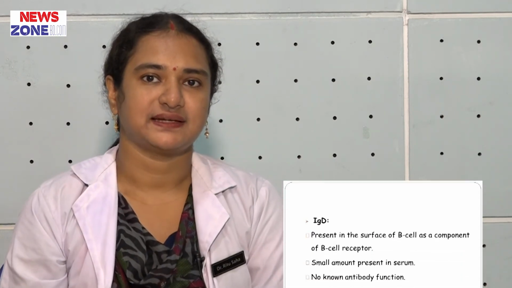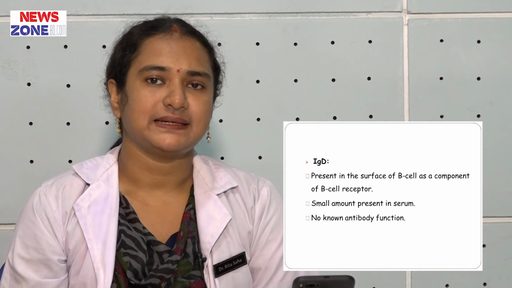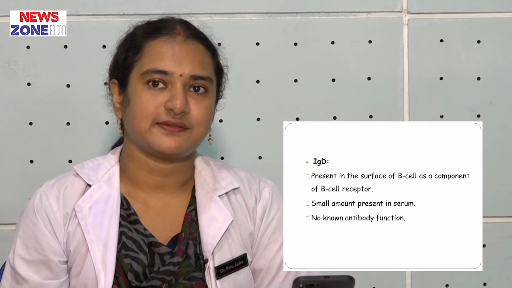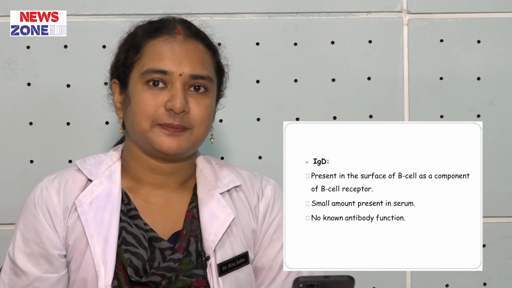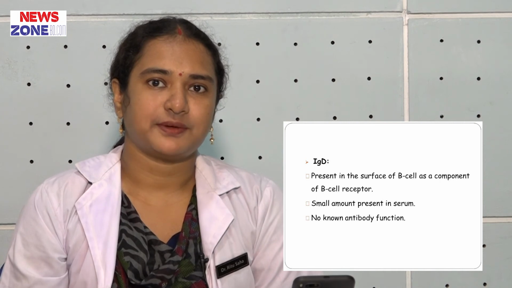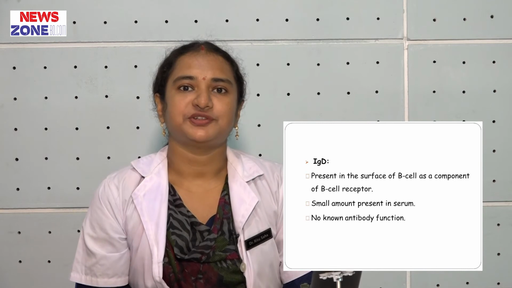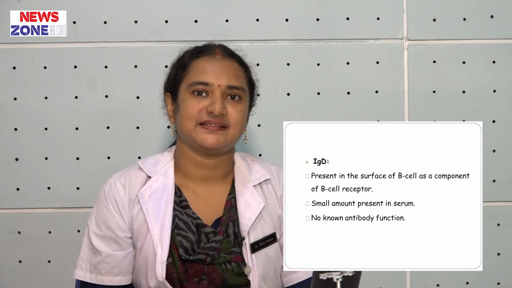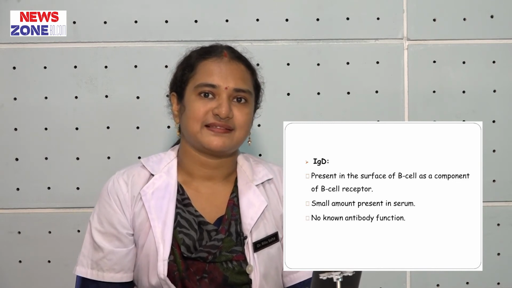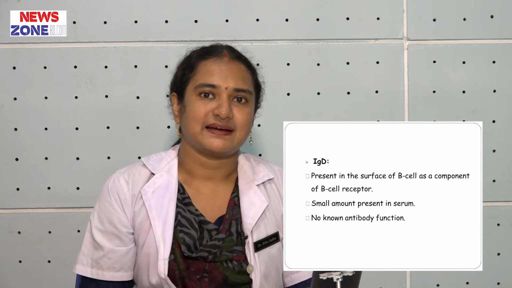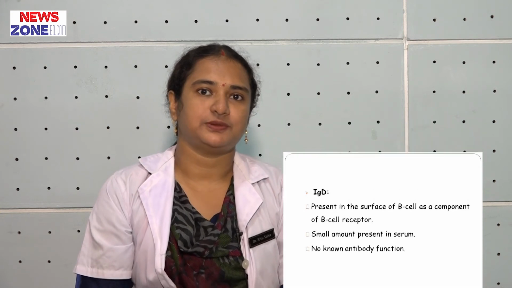Immunoglobulin D. Immunoglobulin D is present on the surface of B cell. It is present in very trace amount in our total immunoglobulin in serum. The function of immunoglobulin D is yet not known, and scientists are studying the function of immunoglobulin D.